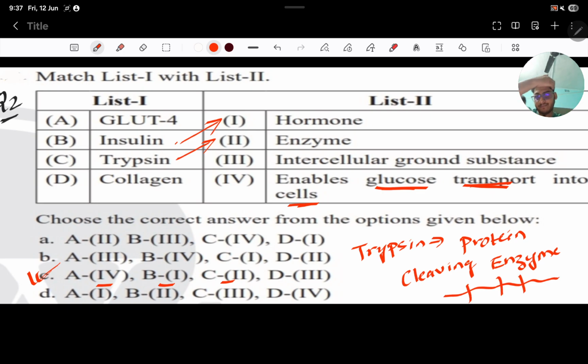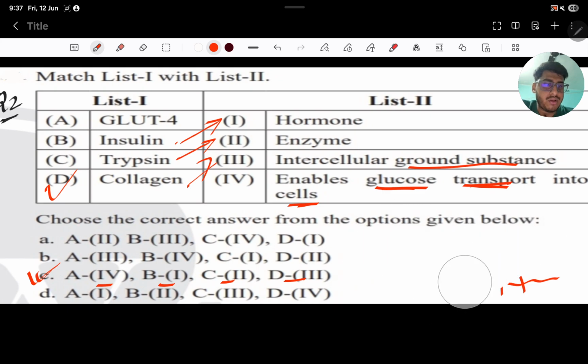Okay. Now D is collagen. D is 3, that is intercellular ground substance. Collagen is intercellular ground substance. Okay. Clear? So C will be your correct option.